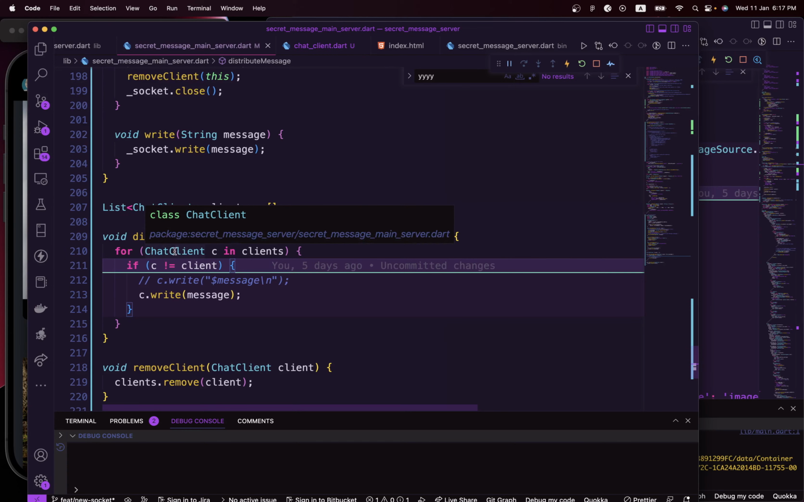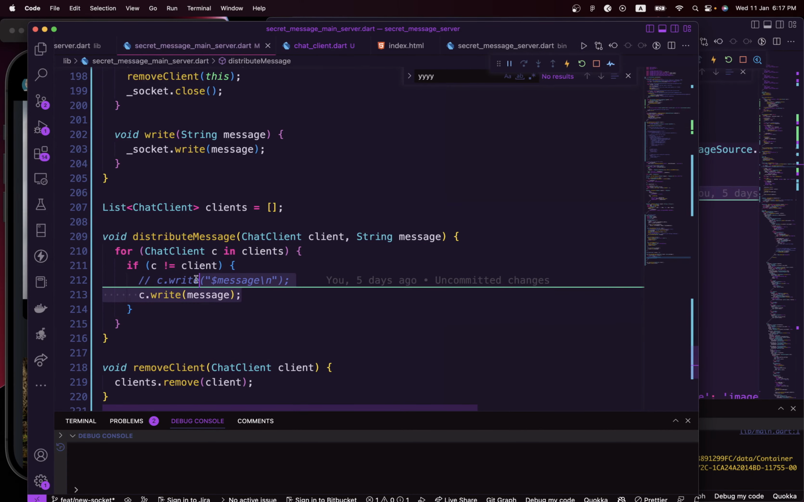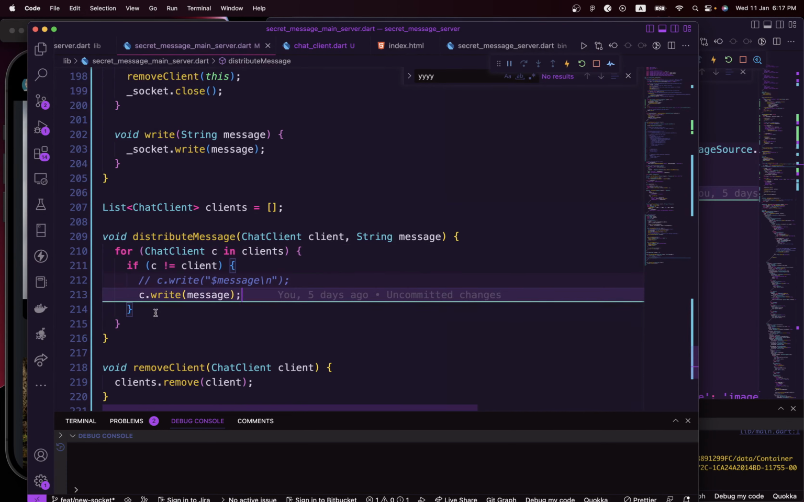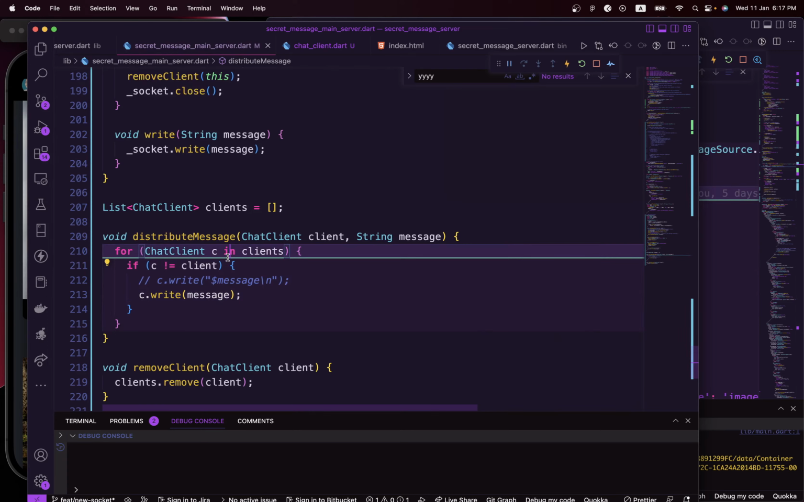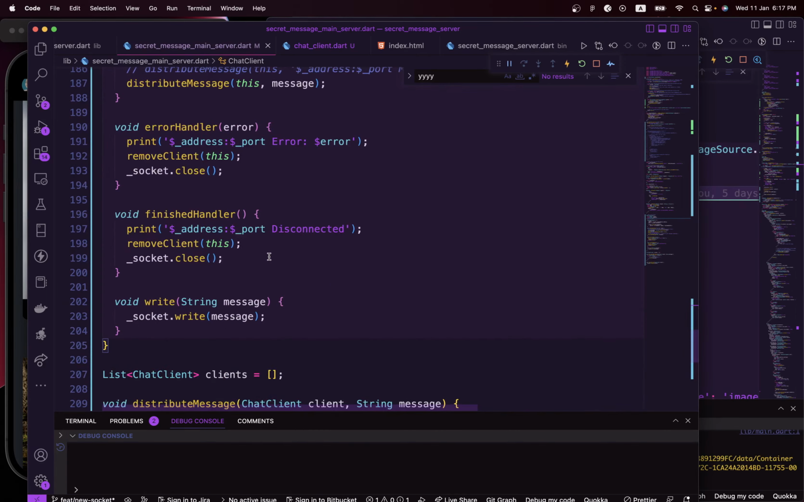So let's say this user is going to have a public key, my public key, and this user is going to have my own public key. When we send a message between each other, that message will only be delivered to both of us, and no other person listening to the server will receive it. And we just need to add that right here. So our chat client should have a variable that contains the public key. Yeah, public key.